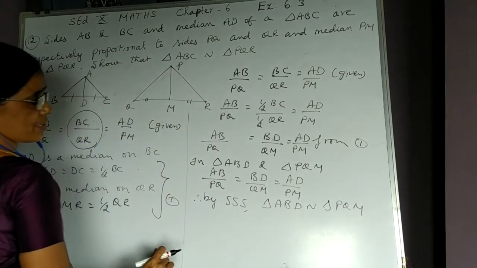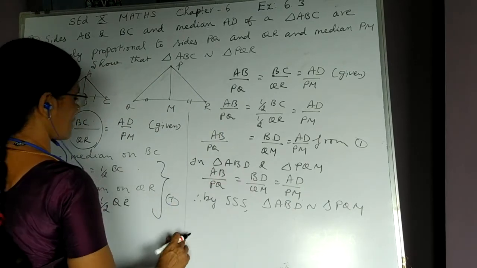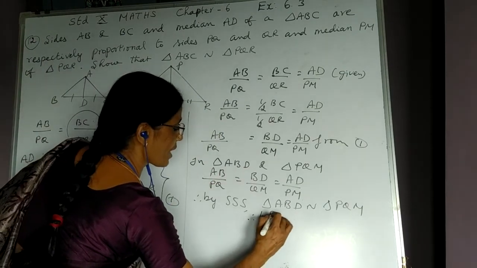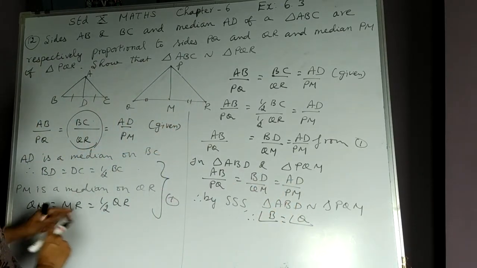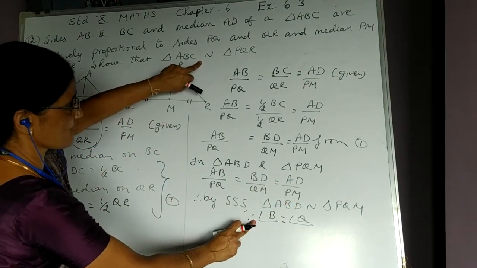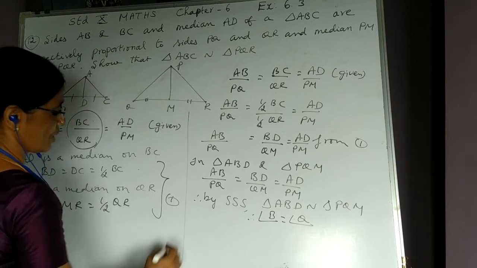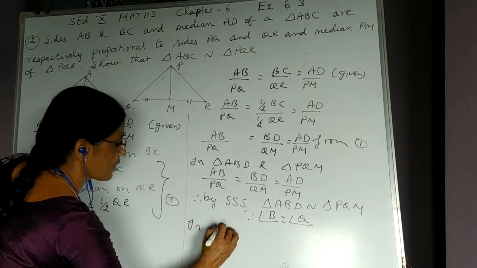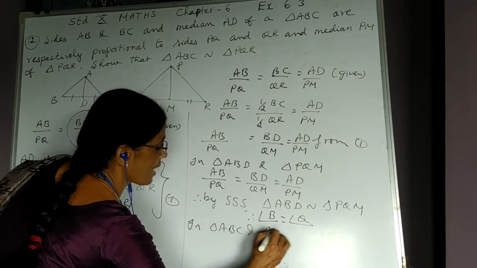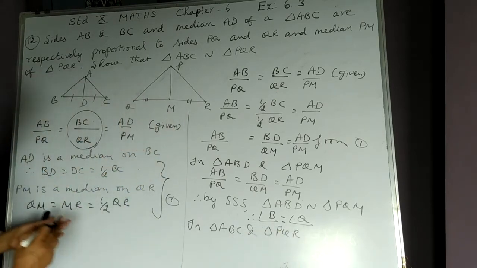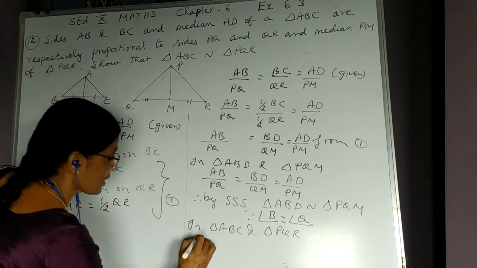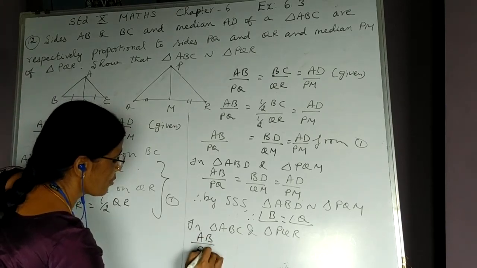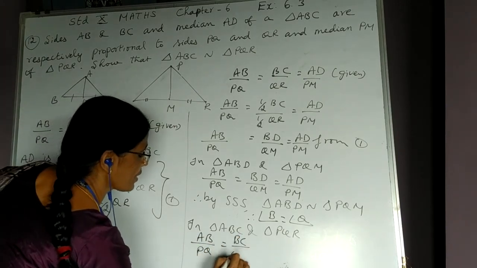If two triangles are similar, we know corresponding angles are equal. Therefore, angle B is equal to angle Q. Now using this, we are going to prove these two triangles are similar. In triangle ABC and triangle PQR, two sides are proportional. Already it is given: AB upon PQ is equal to BC upon QR.